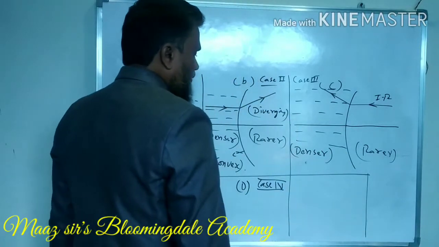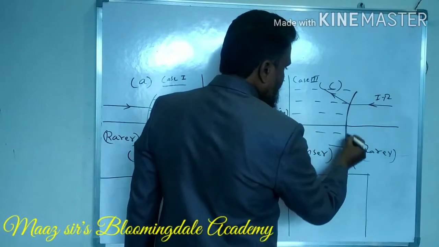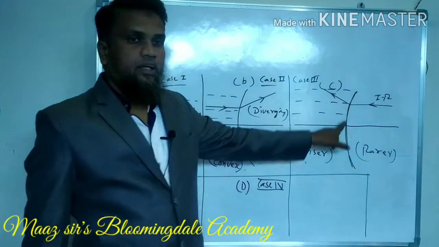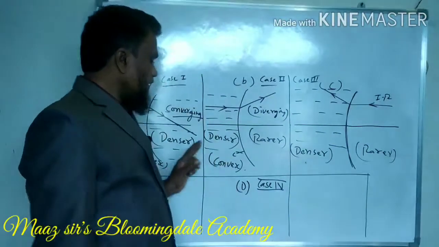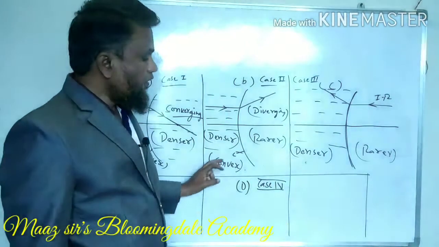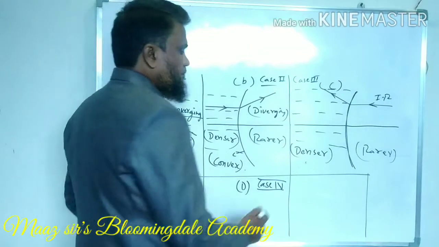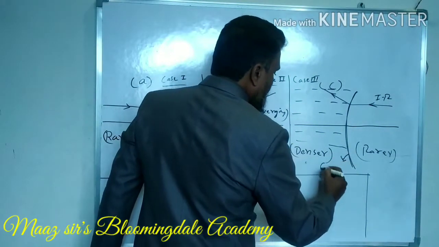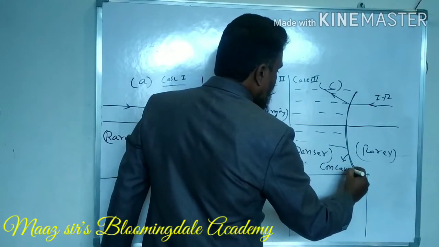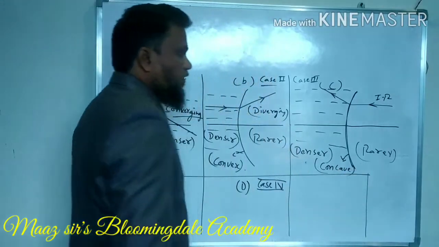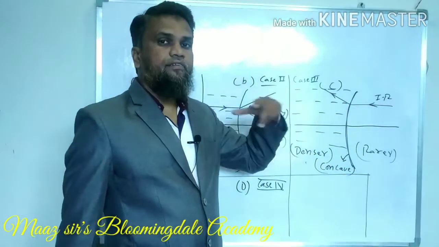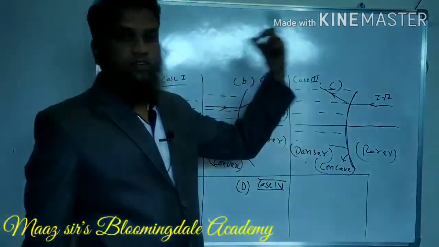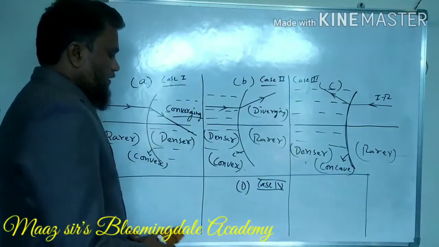So similarly, here you can see this surface is a concave surface. In these two cases we have taken convex, but here this surface is concave. So obviously what happens in concave? The light ray is diverging, that is, it is going away from the focus.